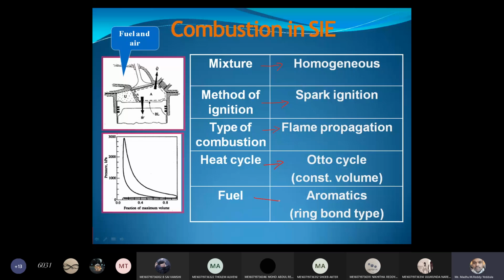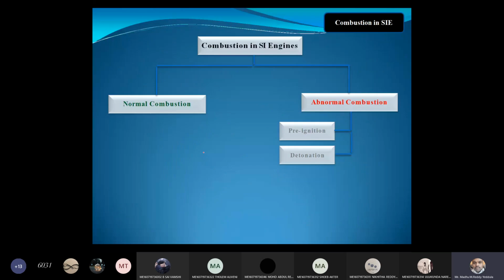Now we will see how combustion takes place in an SI engine. Basically, combustion can take place in two ways, either normal combustion or abnormal combustion. The types of combustion in SI engines are two: one is normal, the second one is abnormal. The drawbacks of abnormal combustion are pre-ignition and detonation. First, we will discuss how normal combustion takes place in an SI engine.